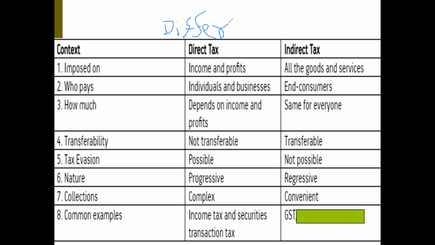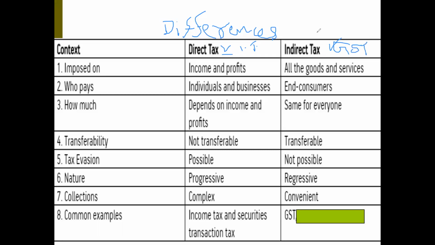In the examination, if they ask you to differentiate between direct tax and indirect tax, you have to mention this. But first of all, you have to define what is direct tax. You have to write the definition of direct tax and the definition of indirect tax. One example you have to give. In direct tax, you will give income tax as example. What is the example for indirect tax? Goods and services tax, GST. This is an indirect tax.